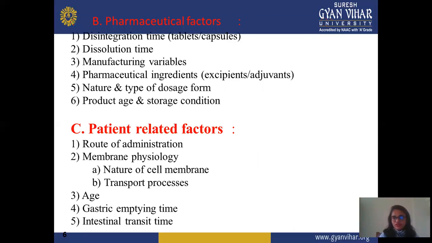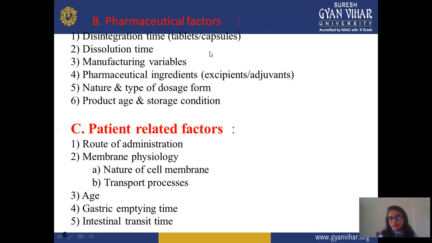Next factor is pharmaceutical factor. This factor is mainly during the formulation, or maybe due to some excipient, drug, or machine factor. So in this, first is disintegration time. Disintegration time is mainly for solid dosage forms, mainly tablet and capsule. Because when you formulate a liquid dosage form like solution, suspension, or syrup, it does not show disintegration because it's already in a solution form. Disintegration means breaking of a particle from large to small, or maybe tablet or capsule to granules. So this disintegration time is only for tablet and capsule.